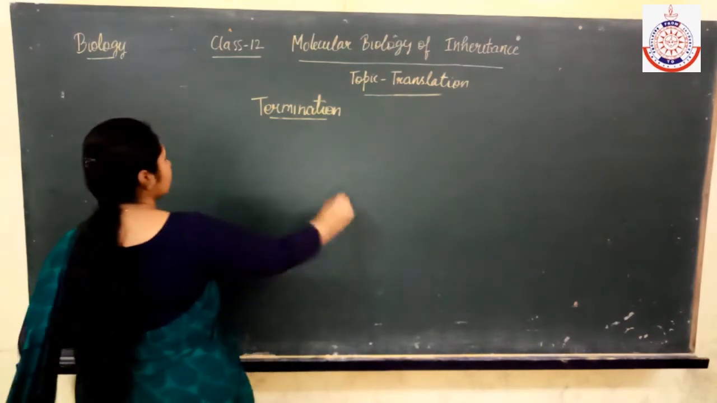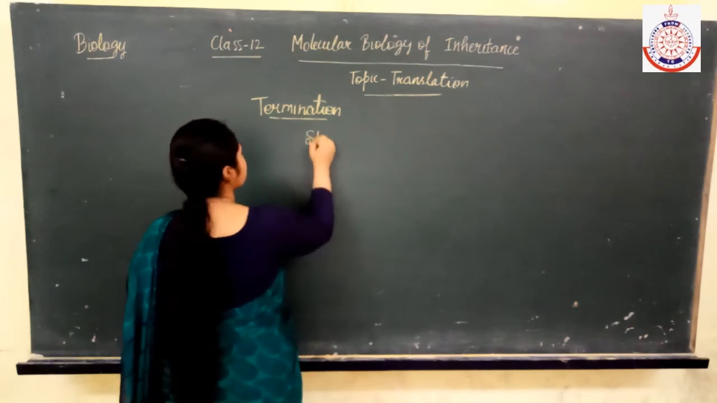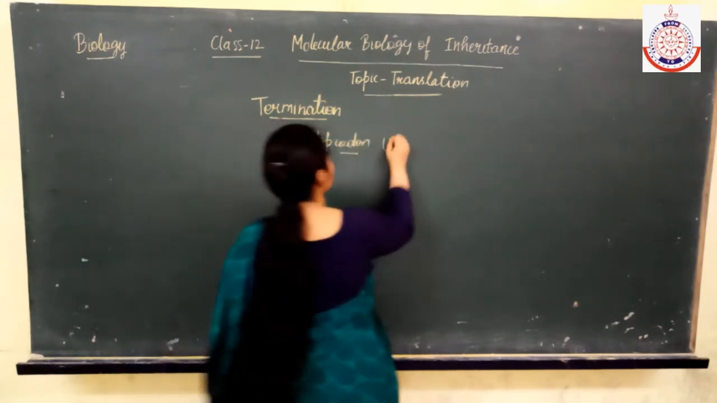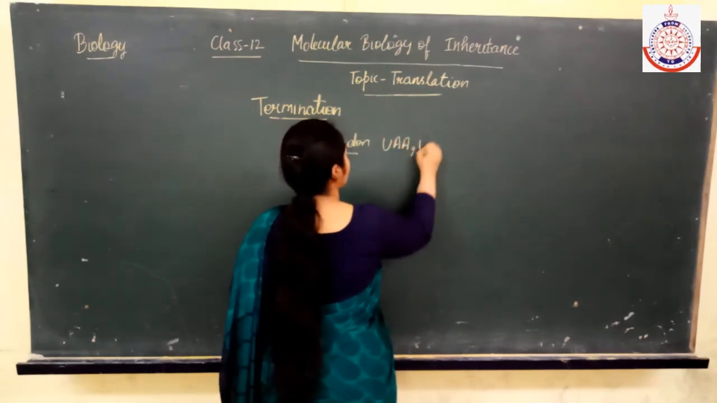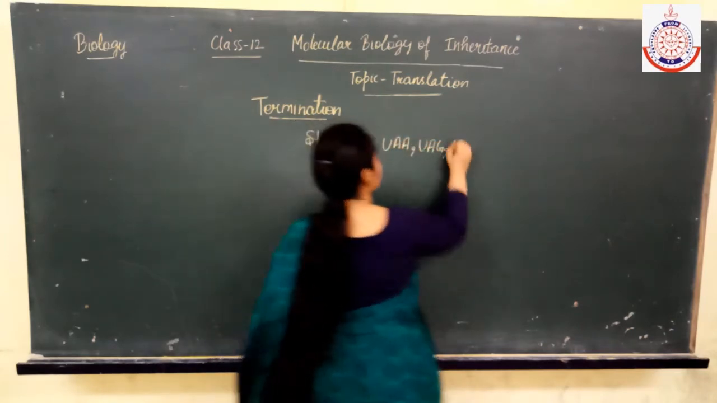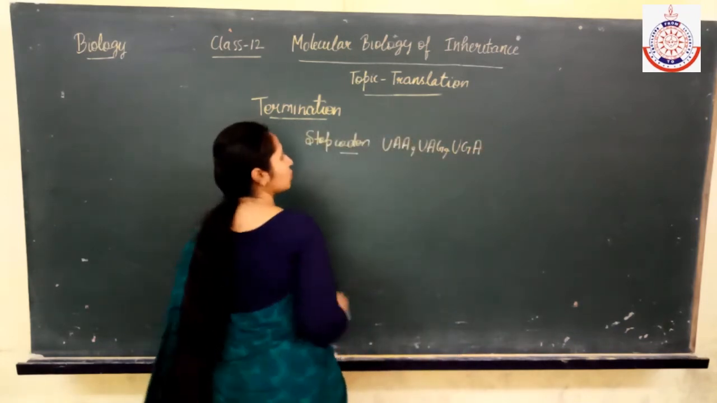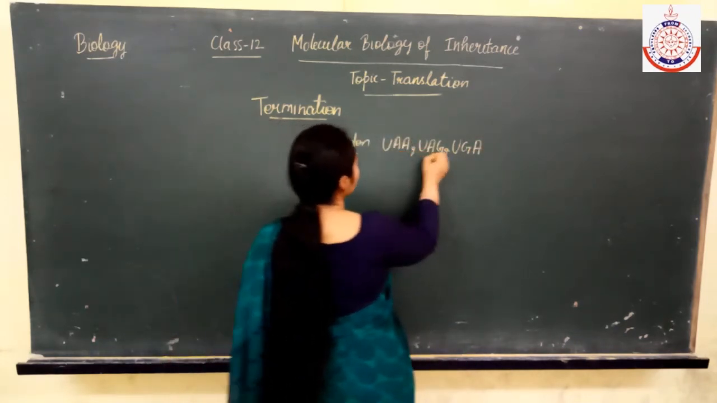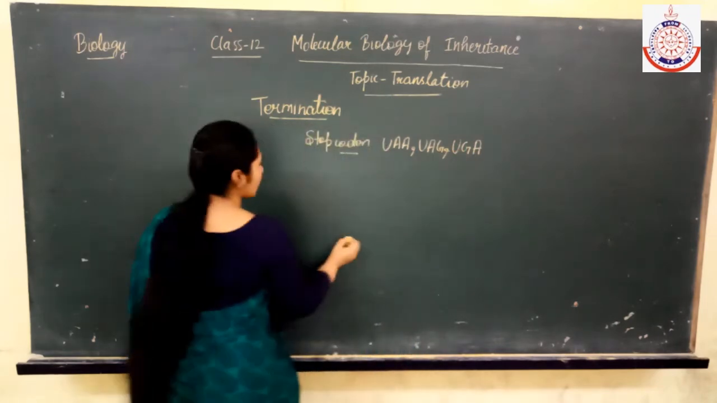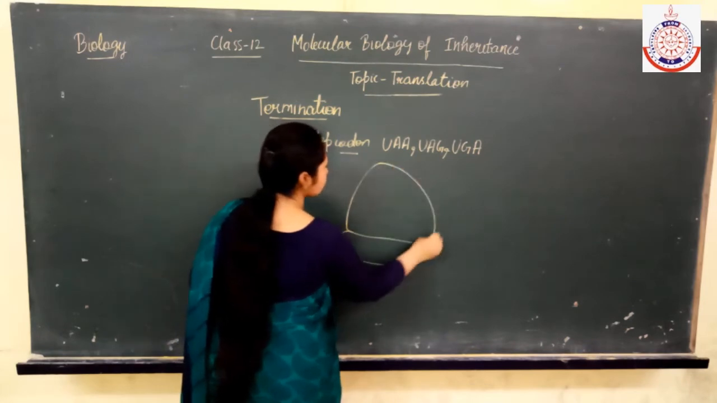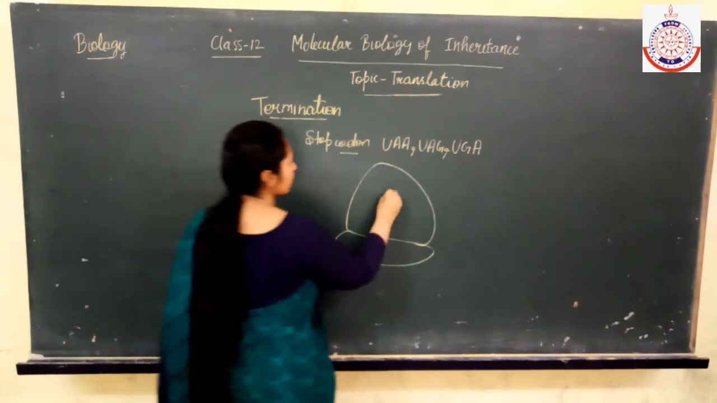So what happens in case of the termination? There are 3 stop codons for that. What are the stop codons? UAA, UAG and UGA. These are the 3 stop codons that are present. UAA, UAG and UGA.